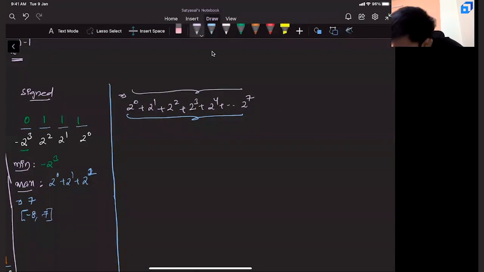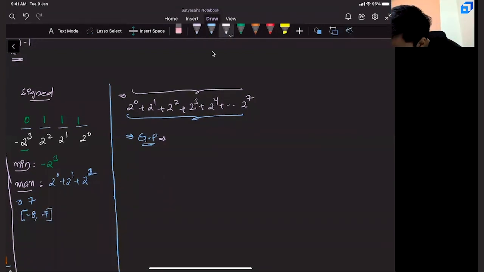Are you seeing some pattern here? What is that? It's a GP. Excellent. What you are just saying, this is a geometric progression. Correct. Now, do we know the sum of terms in a geometric progression? Yes, we do.